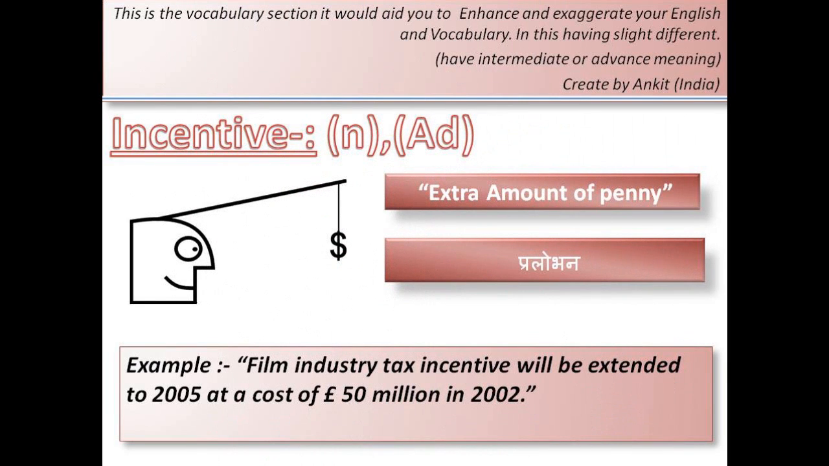Incentive. Incentive is an extra amount of money that is provided to the employee. If the employee does more work, they get an incentive from the company, they get money from the company. So that is called incentive. For example, film industry tax incentive will be extended to 2005 at a cost of euro 50 million in 2002.